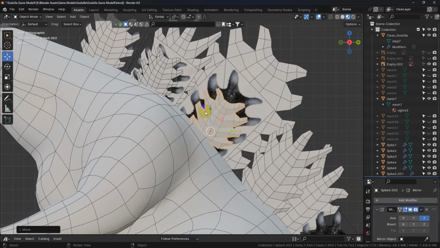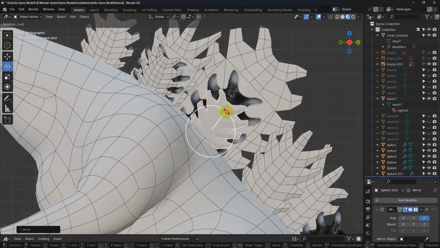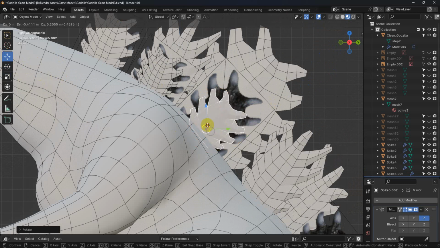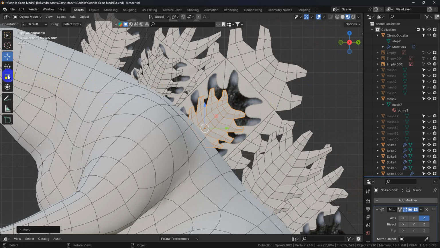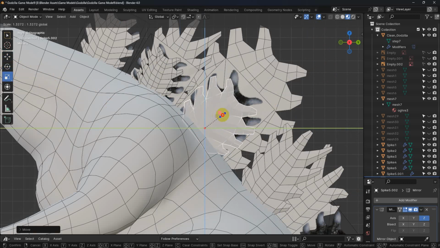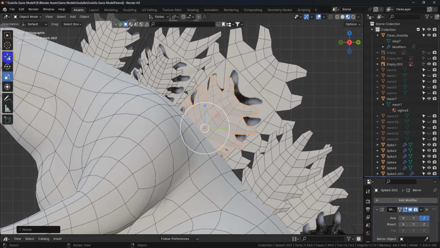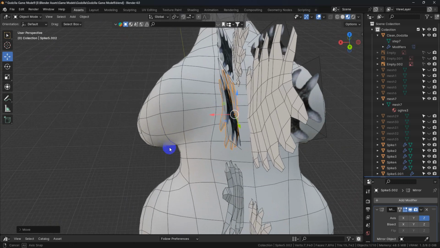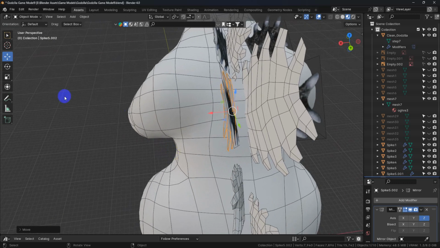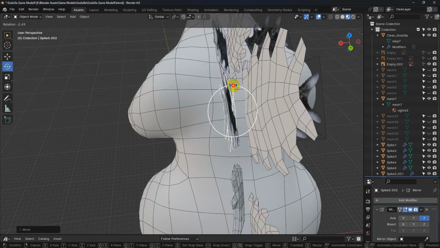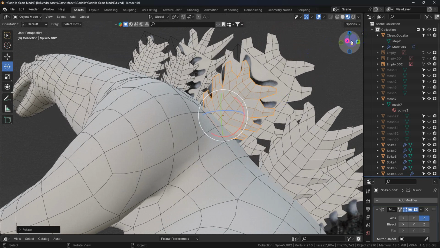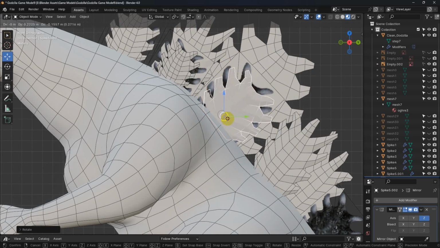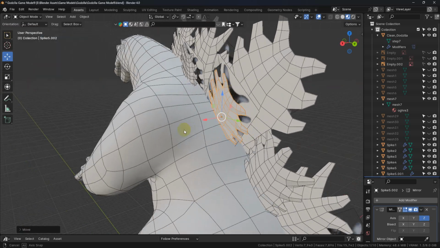We're going to go back to our side view and we're going to rotate it. Something like that. We'll move it a little bit. Just keep tweaking it until you get it where you want it. We're going to scale it up. And we're going to move it out just a little bit. And I'm going to rotate it just a hair. And I'm also going to move it down a little bit because I'd rather it be a little bit better spaced. Something like that.